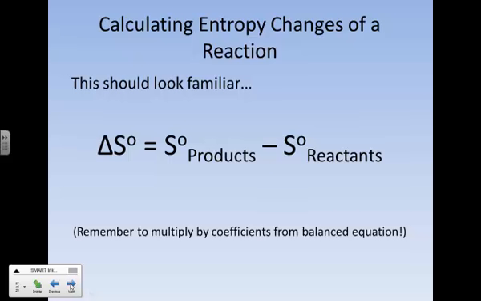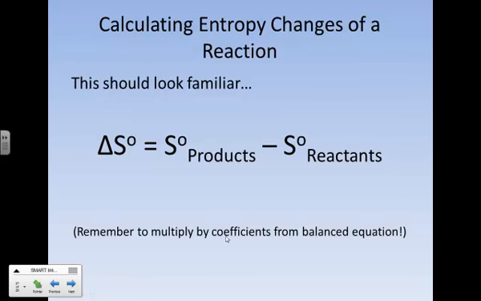So to calculate the entropy change of reaction is really quite simple and should look really familiar. All you do is you add up all the entropies of the products and add up all the entropies of the reactants, subtract products minus reactants, and that will get you the change in entropy of your reaction, just like it did for heats of formation back in the day.